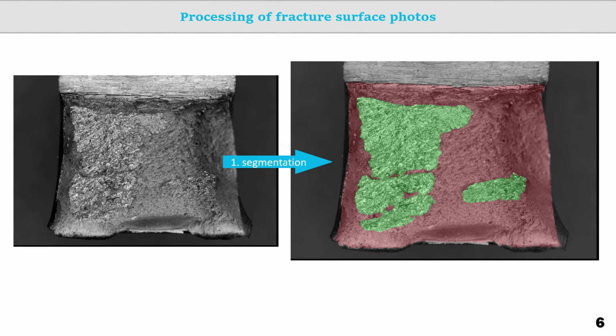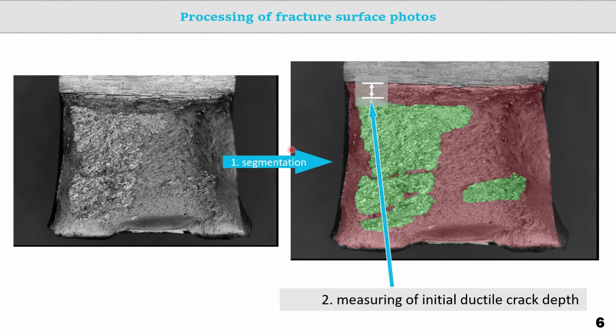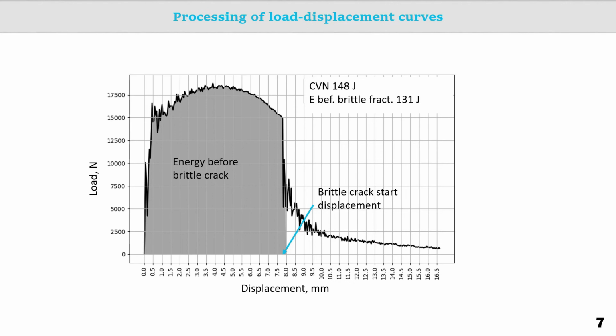Further, all the images obtained were segmented into brittle and ductile parts, and the distance from the notch to the upper border of the brittle part was determined. The segmentation of areas in the image was performed automatically using a neural network created and trained by me for this task. The load displacement curves obtained during impact bending tests were used to measure the displacements at the moment of the brittle crack occurrence, and to calculate the energy spent before and after the brittle crack formation. The analysis of dynamic curves was performed automatically using self-written software.